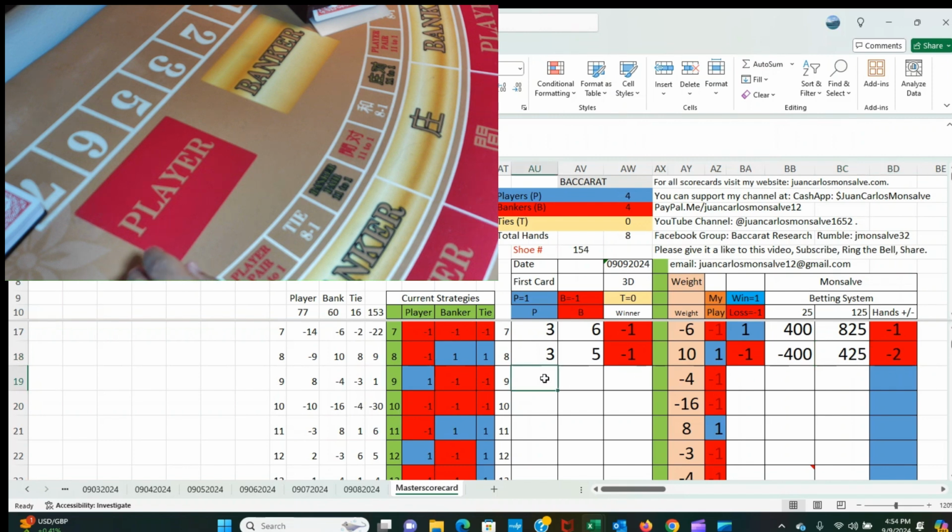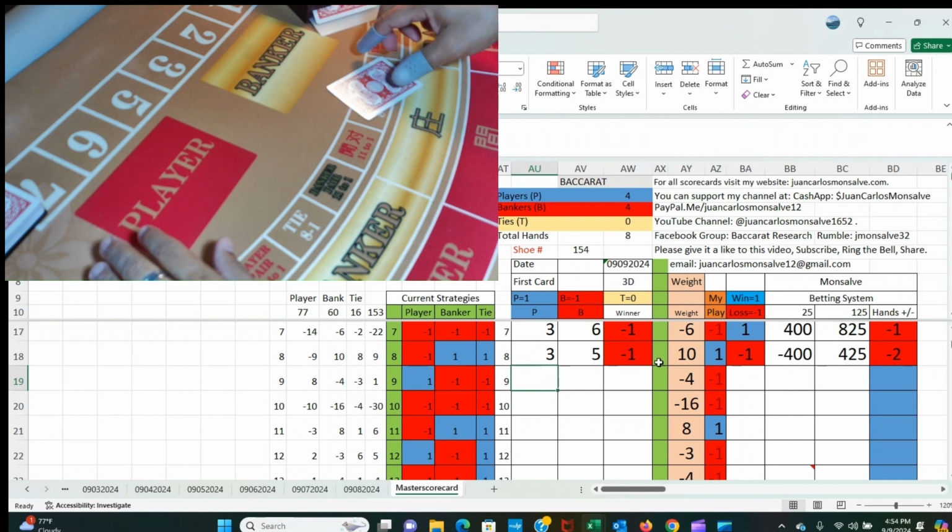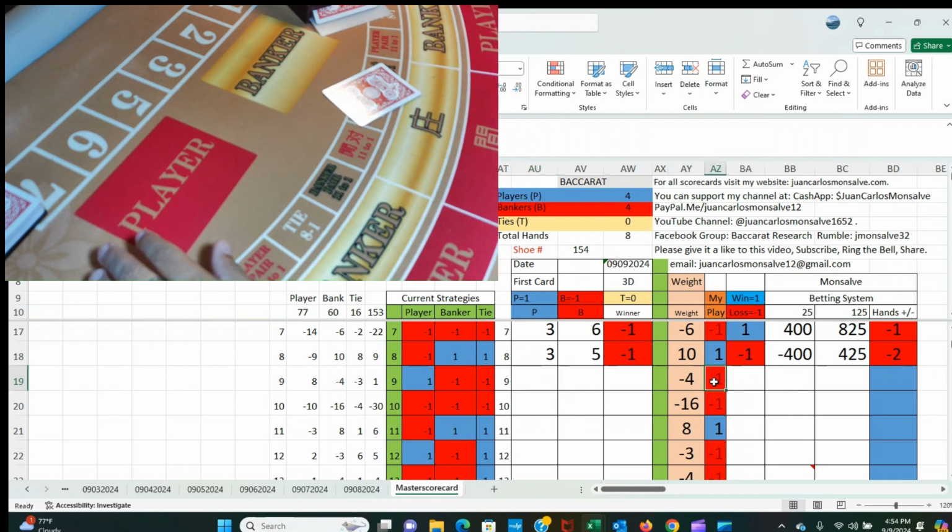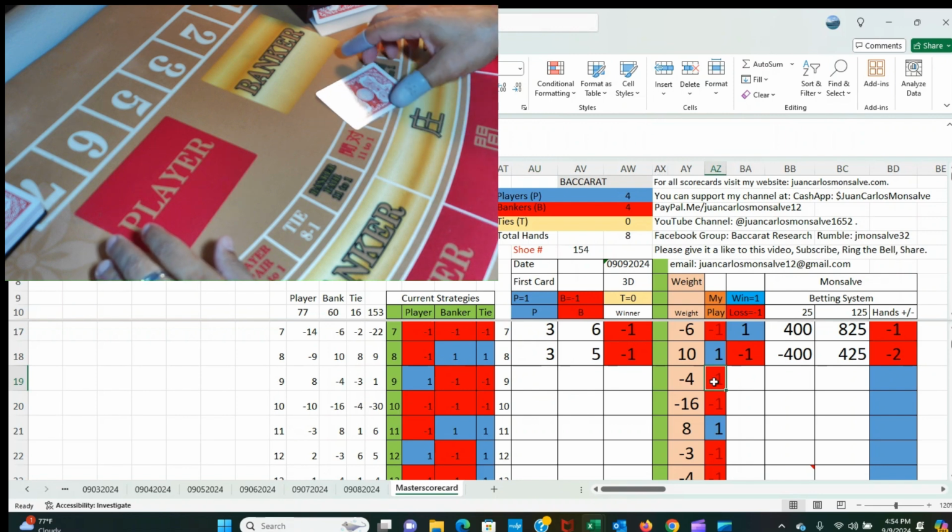I'm going to play one more hand, and I'm going to stop the recording, and that is going to show that the system is not going to take any more bets there. So my next bet is going to be 0. I'm going to play banker.